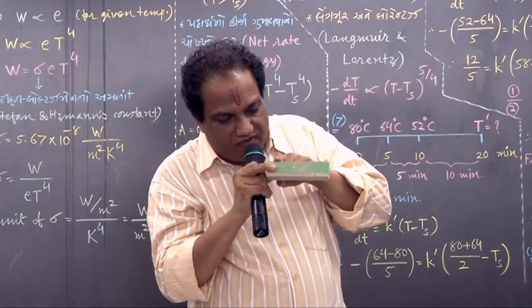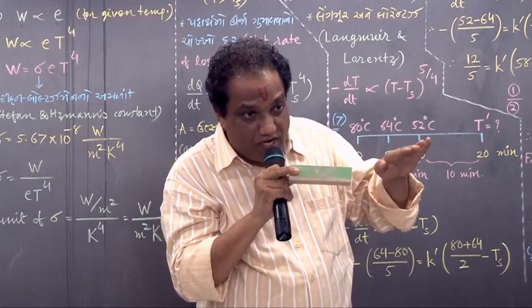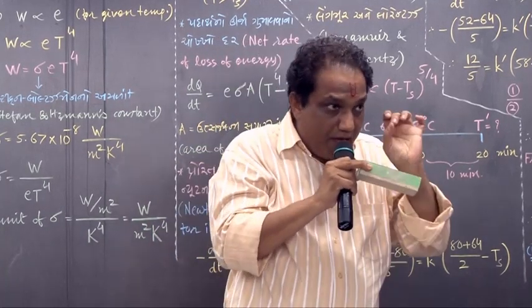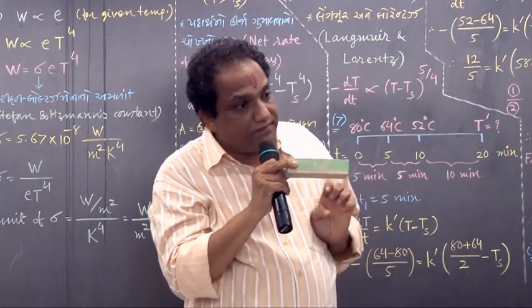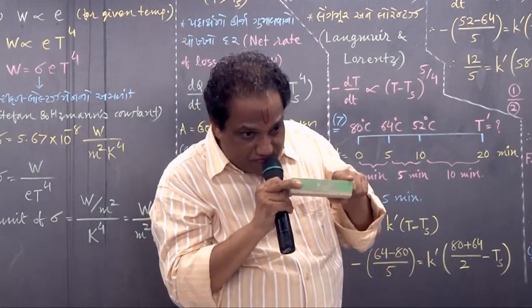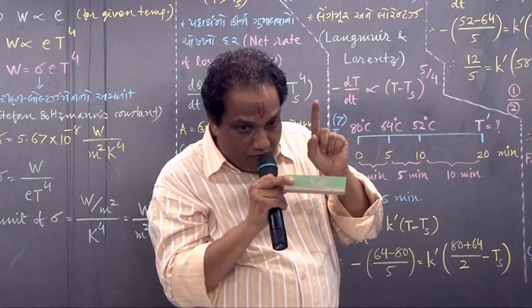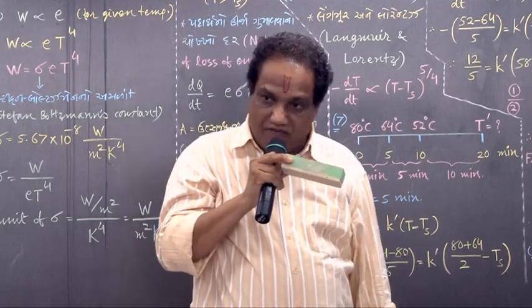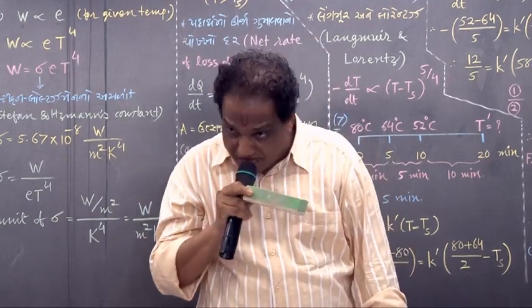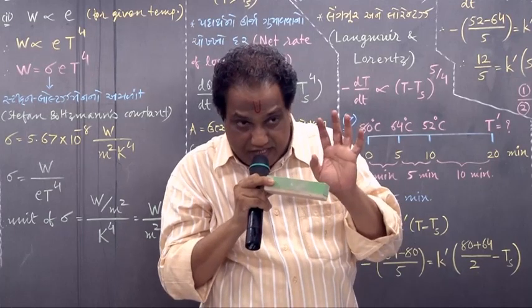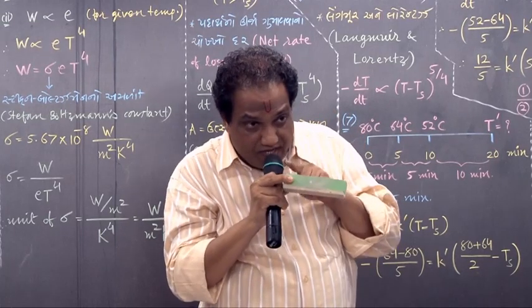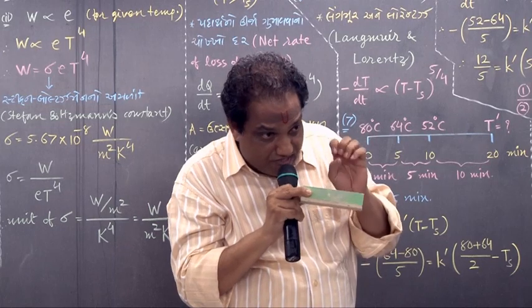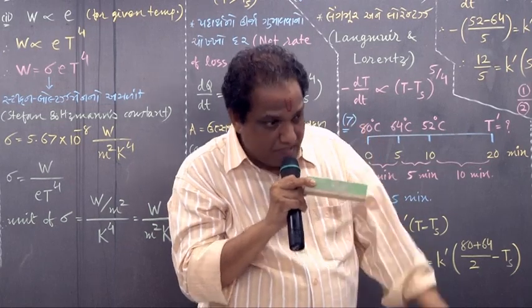If the surface is very smooth, polished, it emits less energy. If it is rough, it emits more. If it is white colored, it emits less energy. If it is black colored, it emits more energy.